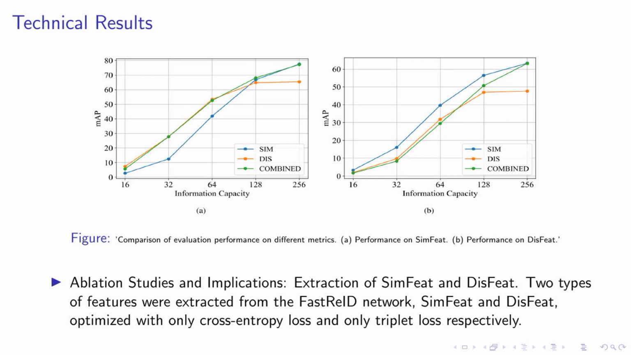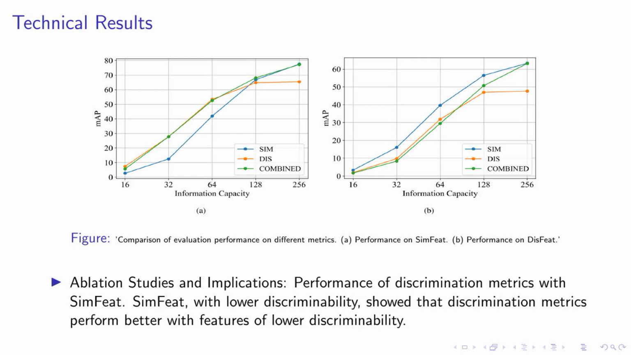Stay tuned. On this slide, we delve into the technical results of our study. As you can see in the figure, we have compared the evaluation performance on different metrics. The two sub-figures represent the performance on SimFeat and DisFeat respectively. Now, let's focus on the ablation studies and their implications. We found that the performance of discrimination metrics with SimFeat was particularly noteworthy.